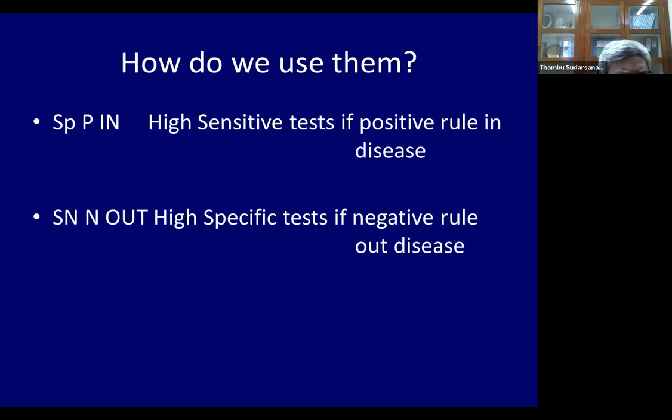So generally, how do people use sensitivity and specificity? Remember the mnemonic spin and snout. Spin and snout. You can remember spin, somebody bowling cricket. Snout is the snout of a pig. Okay, spin and snout. Highly sensitive test. I think I made a mistake here.